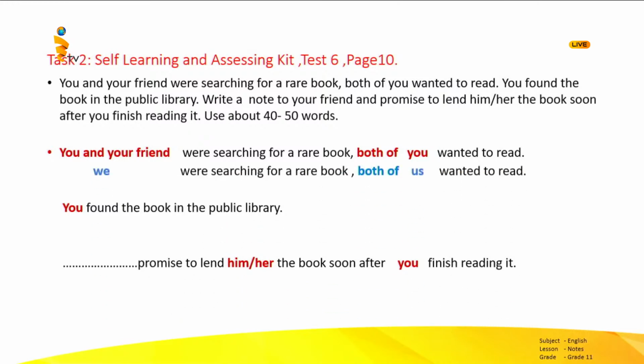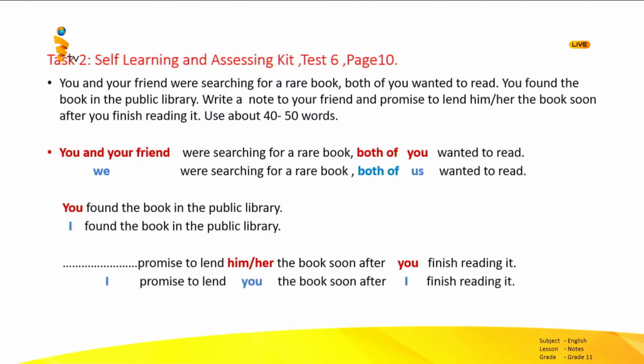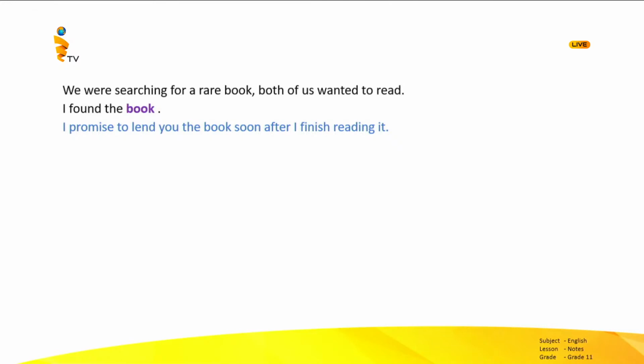sentence. We were searching for a rare book both of us wanted to read. You found the book in the public library. So I changed the sentence. I found the book in the public library. Also, I can write, I promise to lend you the book soon after I finish reading it. So, these are the newly formed sentences derived from the question itself. If you like, you can use these sentences for your content, but I am going to improve them further.